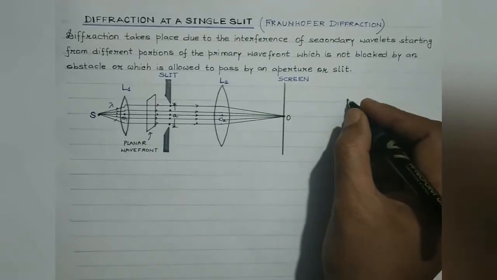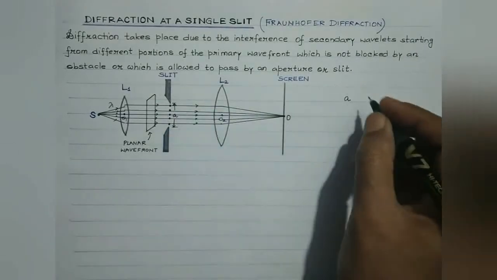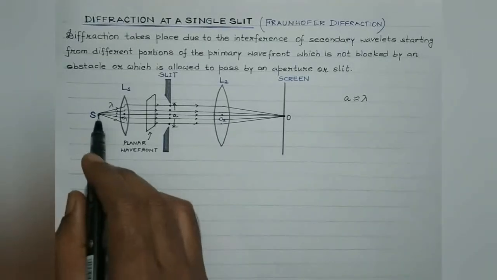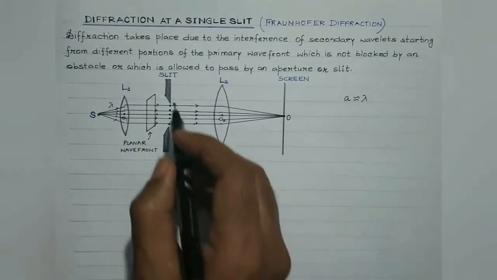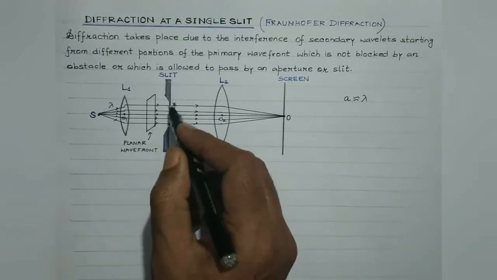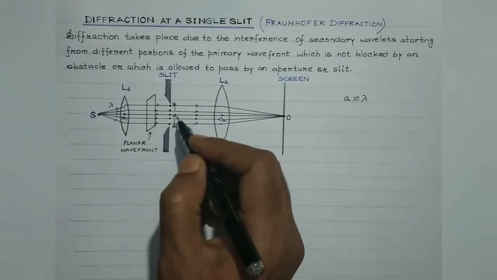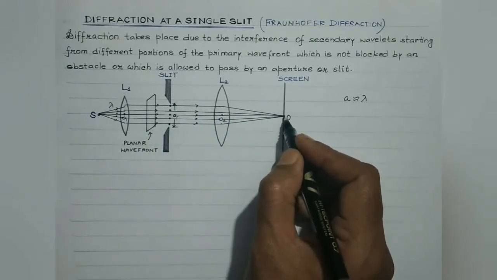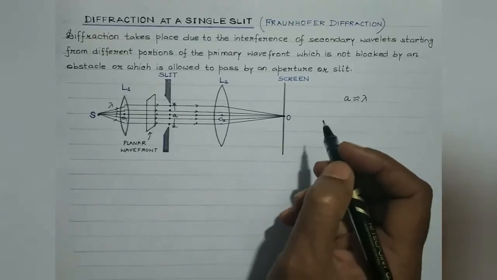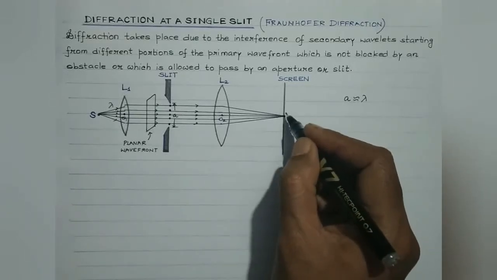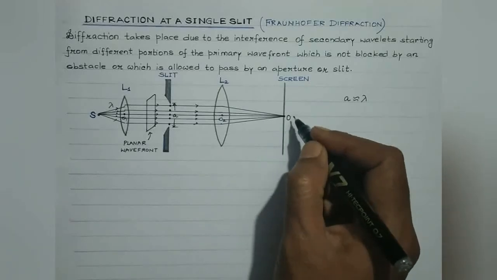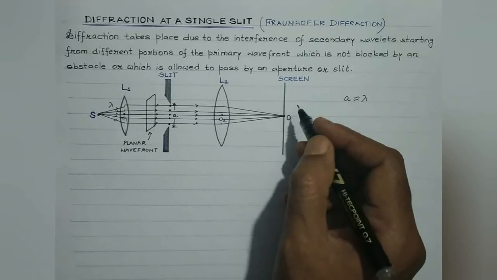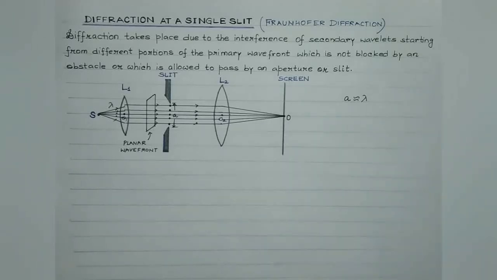But if the width of the slit is comparable to the wavelength of the light emitted by this source, then light bends around the sharp corners or the edges of the slit, and accordingly, instead of a central maxima at the center of the screen, we obtain a diffraction pattern, which consists of a central maximum flanked on both sides by alternate dark and bright fringes, known as secondary minima and secondary maxima respectively.